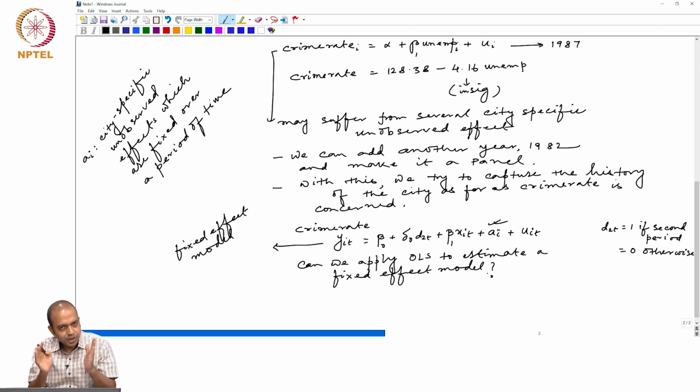Now, to estimate a model using OLS, what is required? So now we can modify this equation.